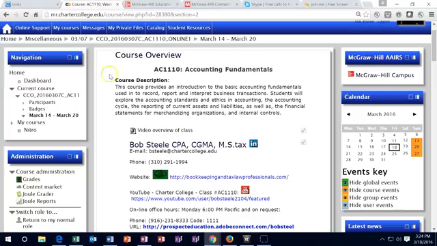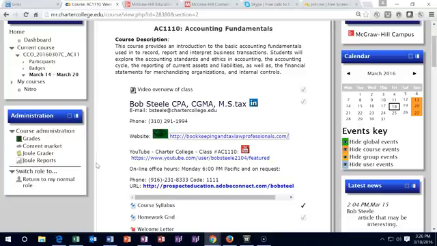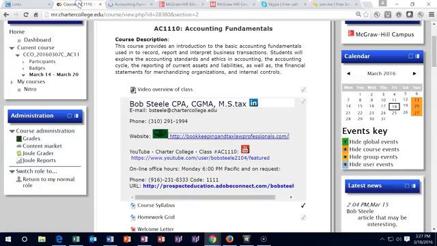And so let's go back to Moodle Room. Also note that most of the assignments do have links to instructional videos that walk through step by step on the assignment, as well as some other links that will be for lectures. Those are mainly housed on this website here. So you could go to this website directly by clicking here and then go to Charter College and Accounting Fundamentals being the class that we are in. I'm going to go back to Moodle Rooms here.